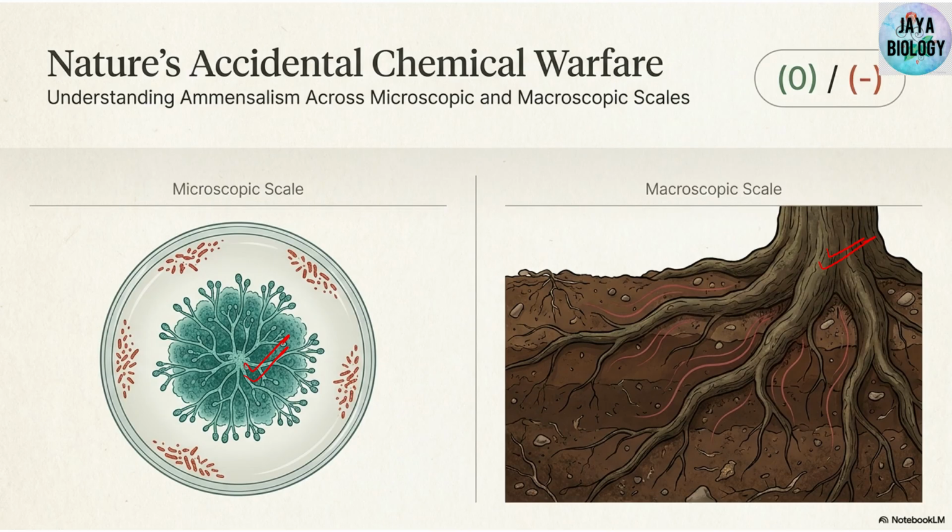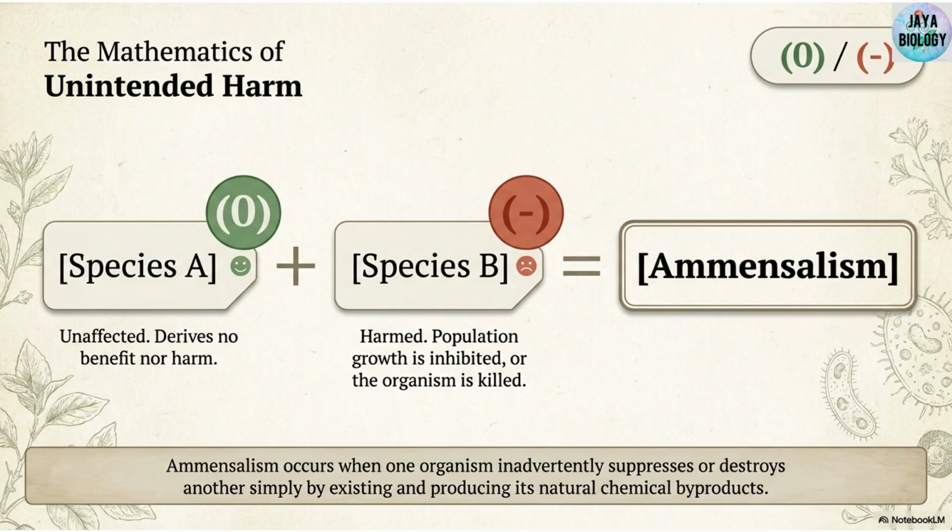So we are trying to understand this concept by taking two examples, one at the microscopic level with respect to the fungus and bacteria, another on the large scale in the tall trees. Now see, first of all, understand what this definition means. Ammensalism is an interaction where one species is harmed, let us assume, suppose example B, while the other species is neither benefited nor harmed, it is neutral.